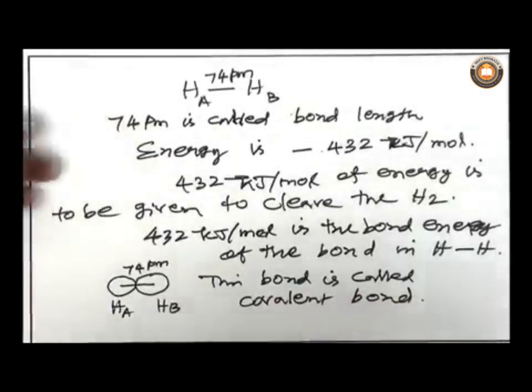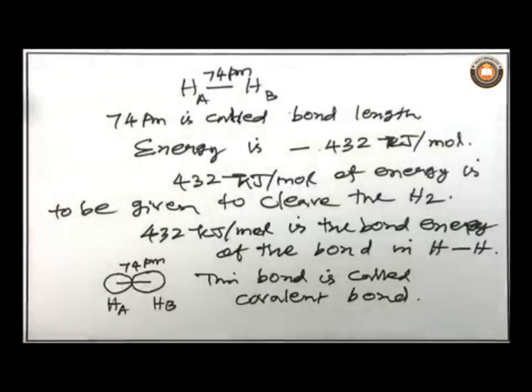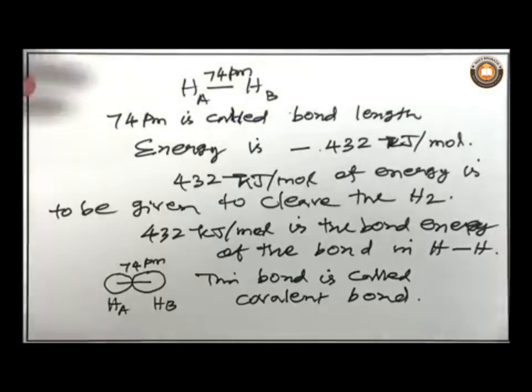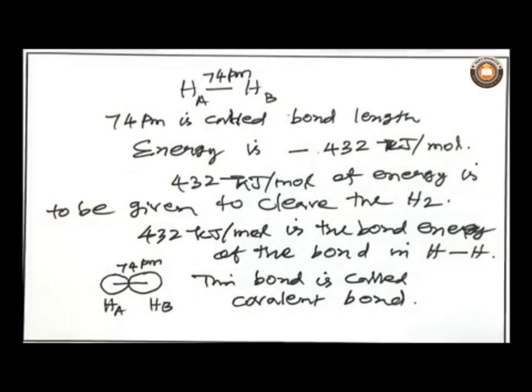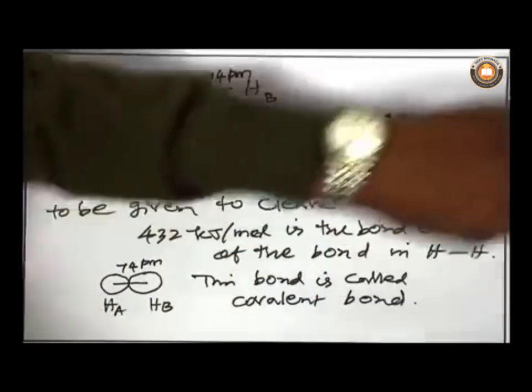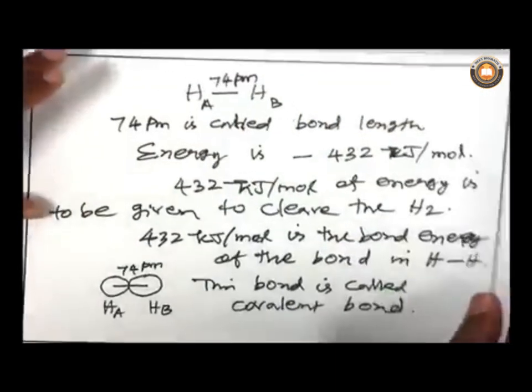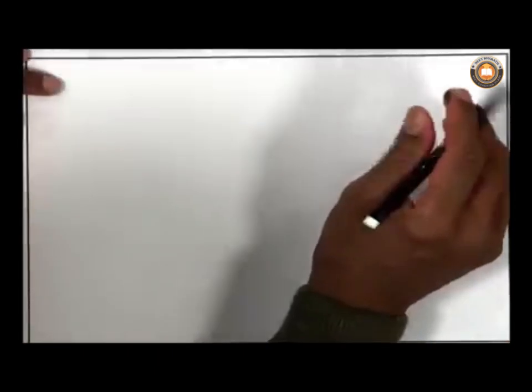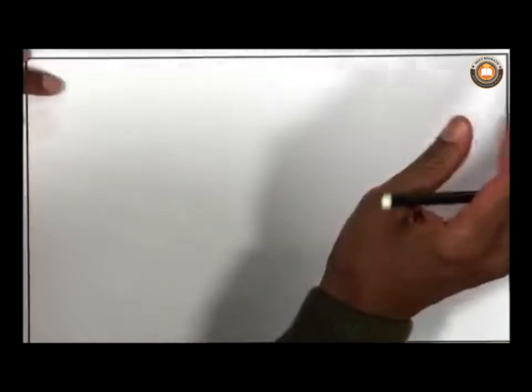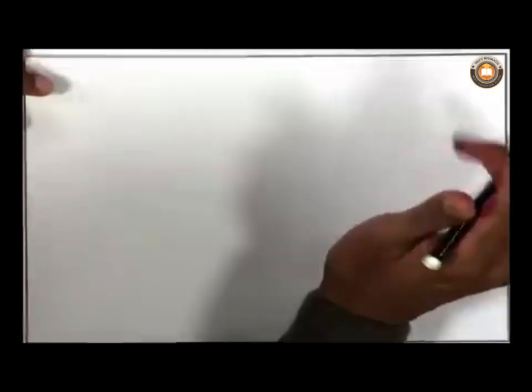So, what is a covalent bond? A covalent bond is formed between two hydrogen atoms. That is one type of bond in chemistry. There are several types of bonds.